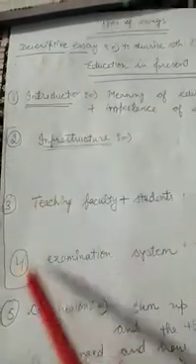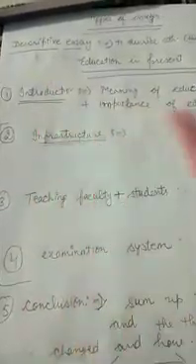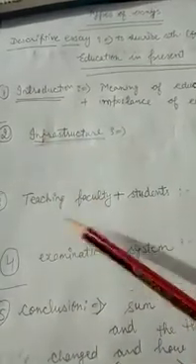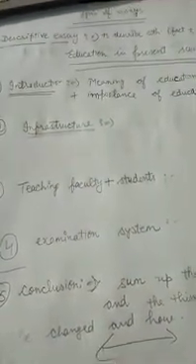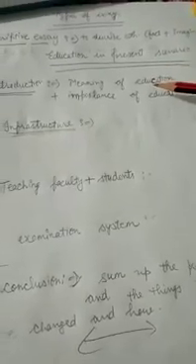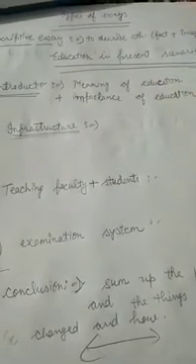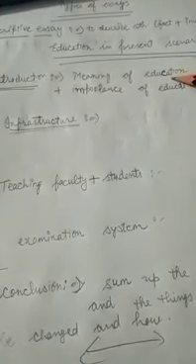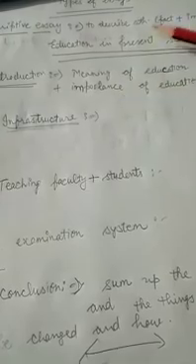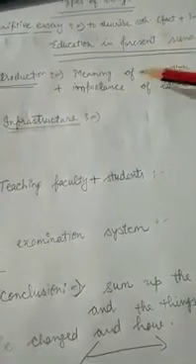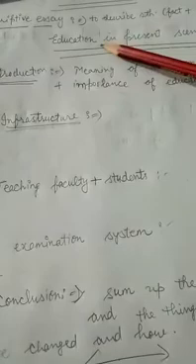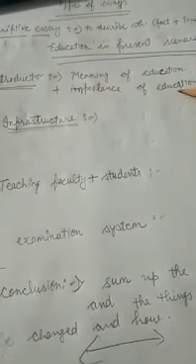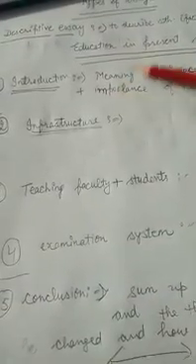This is for your understanding only. I have highlighted, otherwise simply give the paragraph. Write one paragraph, leave one line. Second paragraph, leave one line. Like this. Clear? So in the introduction, whether it is a narrative essay, imaginative essay or descriptive essay, you will have to give the meaning and importance of the topic given above. Here we have the topic regarding education, so we will give the meaning of education and importance of education. So this will be our introduction.